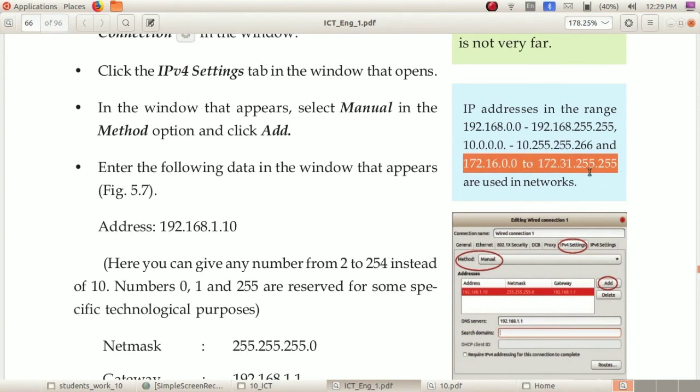So these are the three ranges that we are using in networks. You have to keep these digits in your mind. The questions and the options in the examination can be confusing, so be thorough with the ranges.